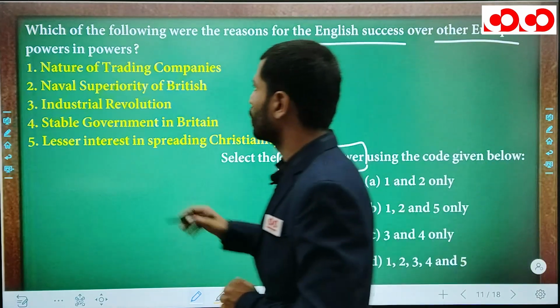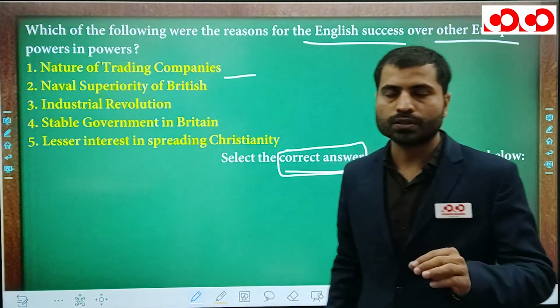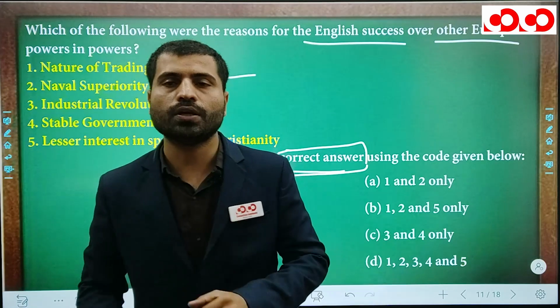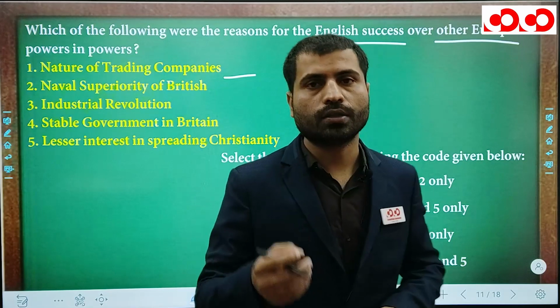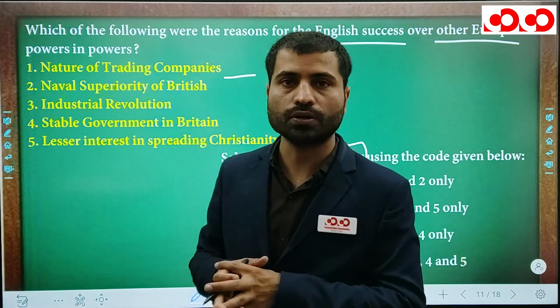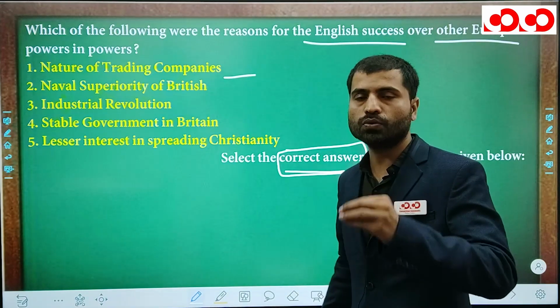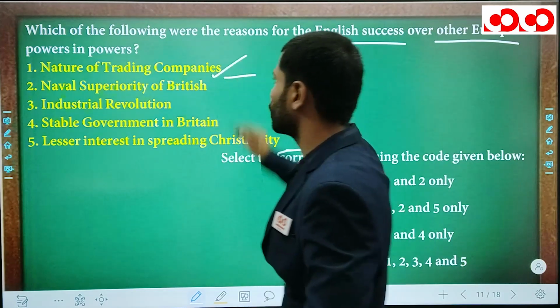First identify or encircle this. Okay. Now, nature of the trading companies. Yes, the nature of the trading companies is different from the Portuguese, is different from the French. The French company was a government company, while the East India Company was controlled by the board of directors, which was elected manually, and their goals were different too. While the Portuguese company and the French company both were owned by the state, both were controlled by the state. Yes, the nature of the trading company was different.